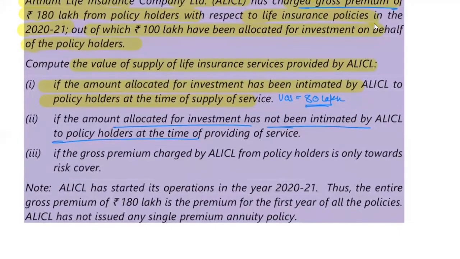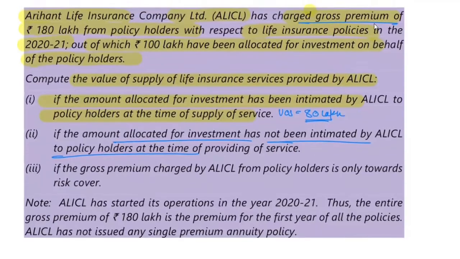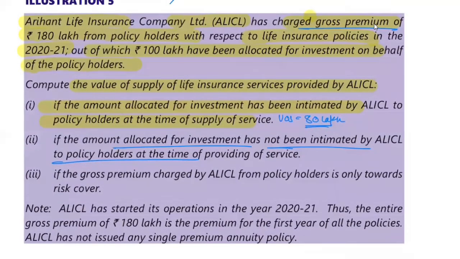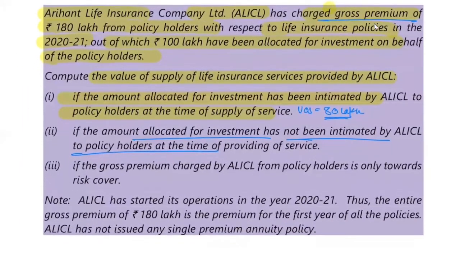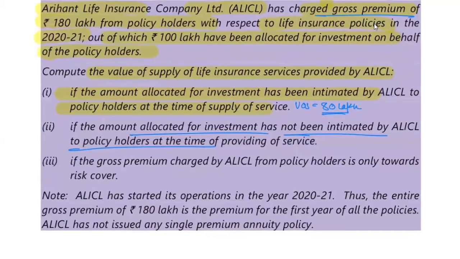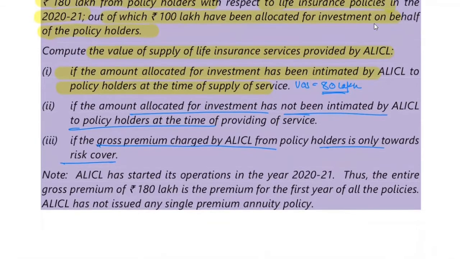So that's why, sir, I told you first, you are correct, madam. 25% and the other are 12.5%. If gross premium charged by ASL is only towards the risk cover, then total 100%, 180 lakhs will become fully taxable. And what is the note given?